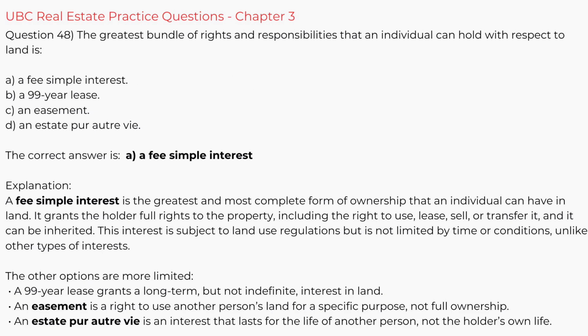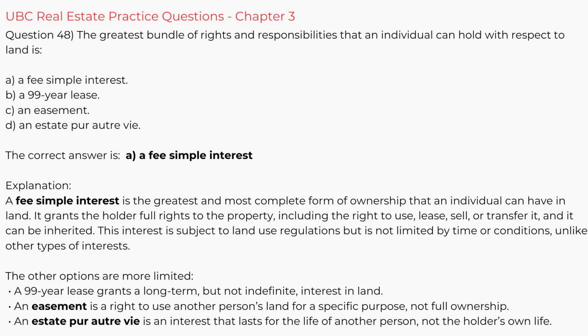Question 48. The greatest bundle of rights and responsibilities that an individual can hold with respect to land is A. A fee simple interest. B. A 99-year lease. C. An easement. D. An estate per autre vie. The correct answer is A. A fee simple interest. Explanation. A fee simple interest is the greatest and most complete form of ownership that an individual can have in land. It grants the holder full rights to the property, including the right to use, lease, sell, or transfer it, and it can be inherited. This interest is subject to land use regulations but is not limited by time or conditions, unlike other types of interests.